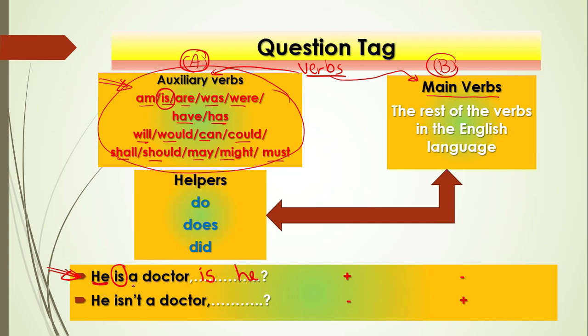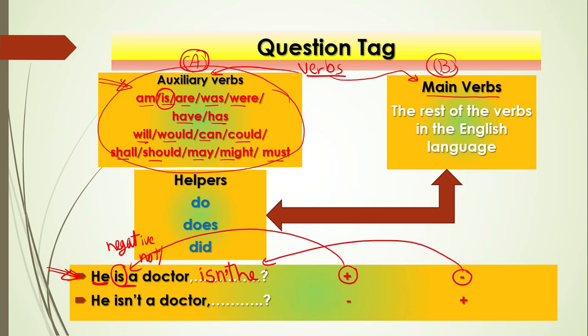But be careful: can you see a negative, like not or never or no longer? No. So you should put the negative after the verb. So it will be: he's a doctor, isn't he? If the sentence is positive, the question tag must be negative.